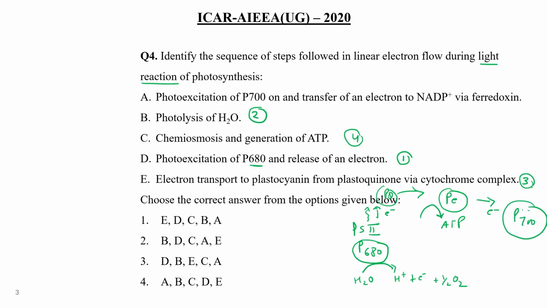And then finally these electrons move through various carrier molecules towards the P700 site, right? And finally are accepted at this position, which further move towards the ferredoxin, and then here generation of NADPH occurs. So what is in the last position? A is present in the last position, fifth position. So this is the sequence, right?